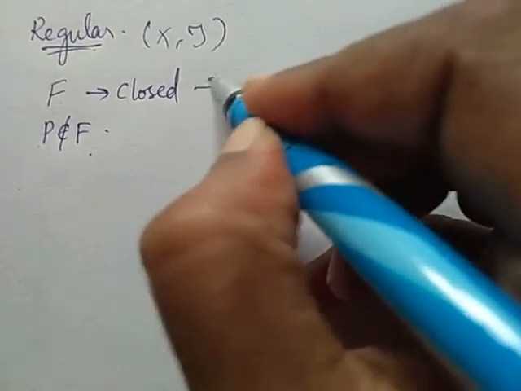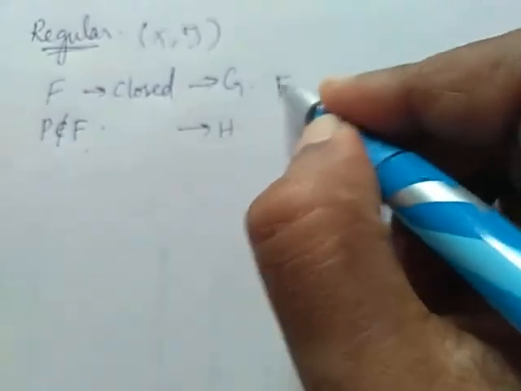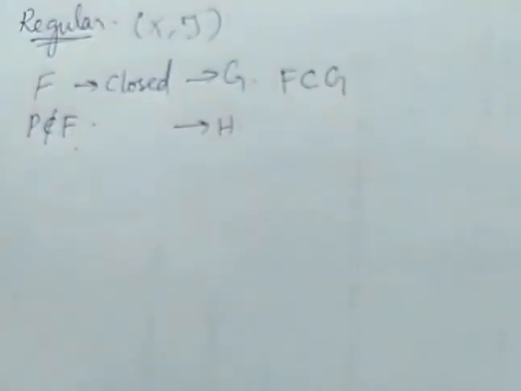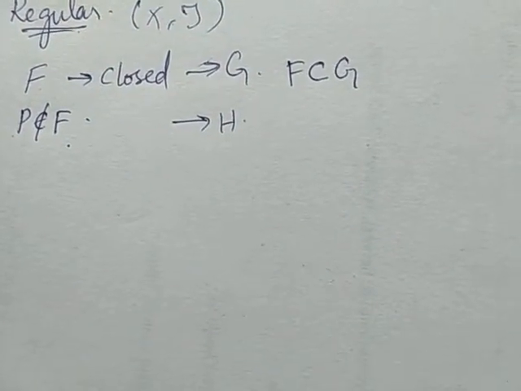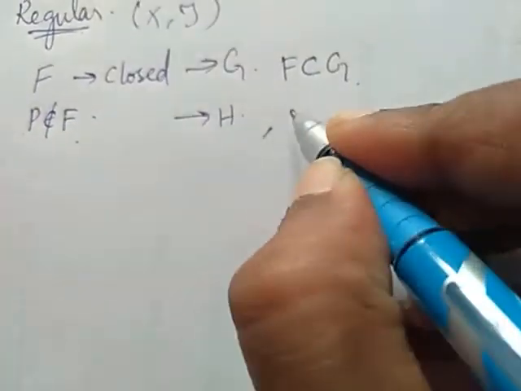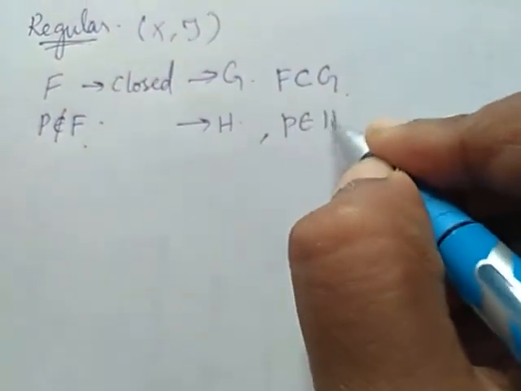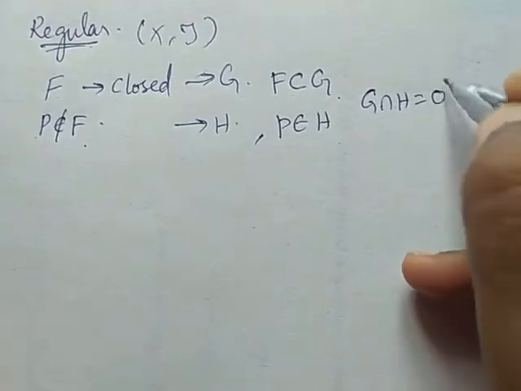I'll take these as G and H such that F is a subset of G. We should not write F belongs to G because F is not an element, it is a set. F is a subset of G and P belongs to H such that G intersection H is the null set.